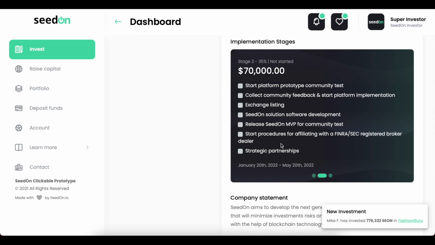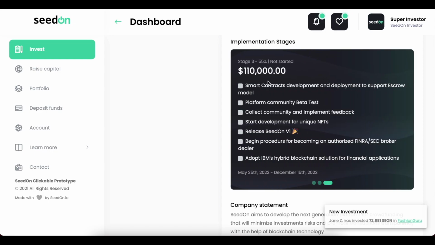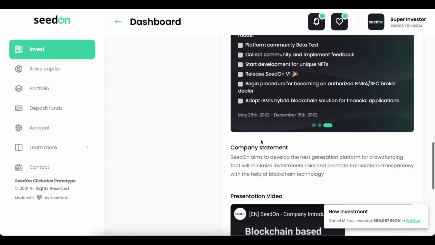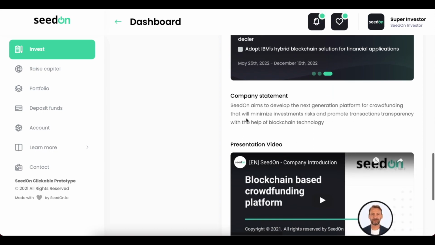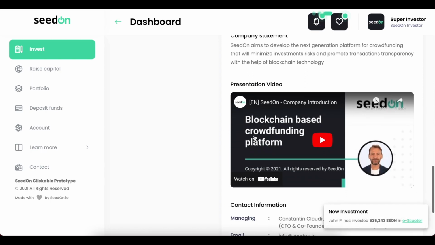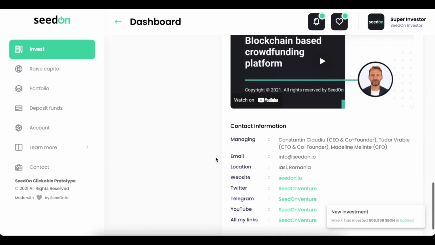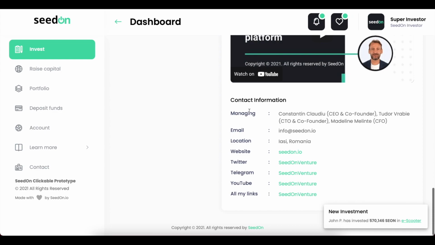This is the second stage with the objectives. This is the period of time, and then this is the third stage. We also have over here the status, which is not started for it. If we scroll further down, we can see the company statement, and then here we have the presentation video and the contact information. I have the managing email, location, website, Twitter, Telegram, YouTube, and all my links.